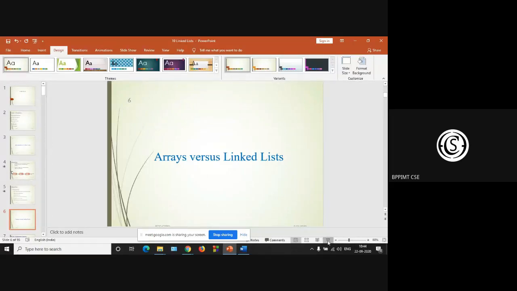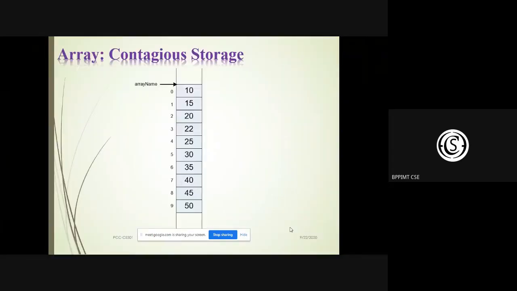So array versus linked list. So this is the array. An array starts from the zeroth index by default and ends at n minus 1. If the array size is n, it ends at index n minus 1.